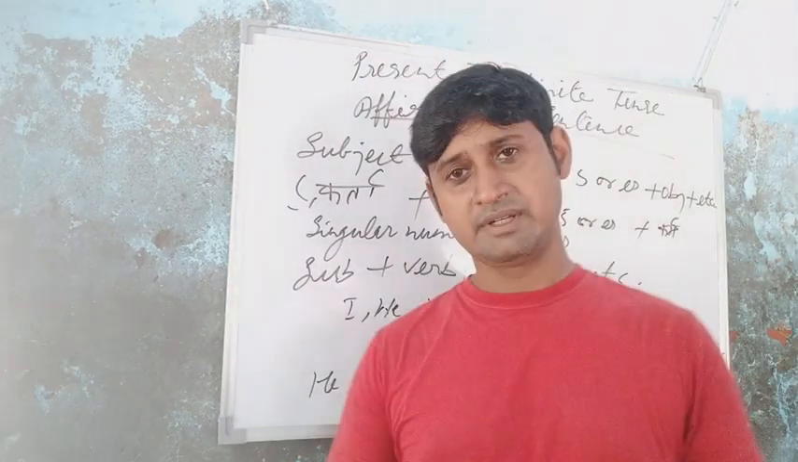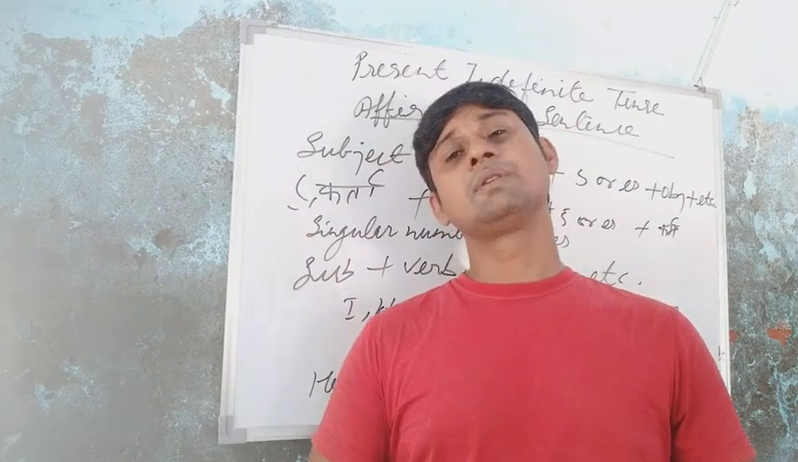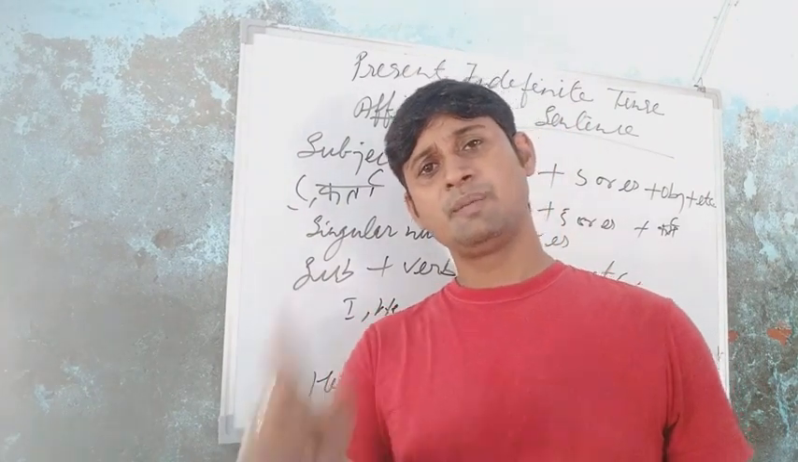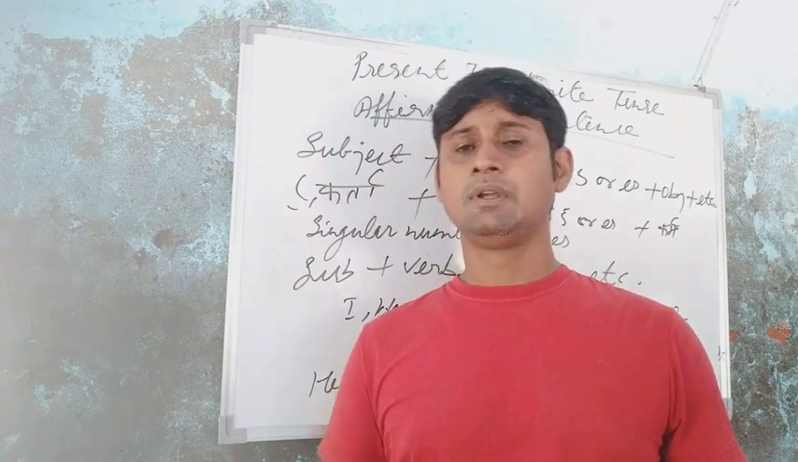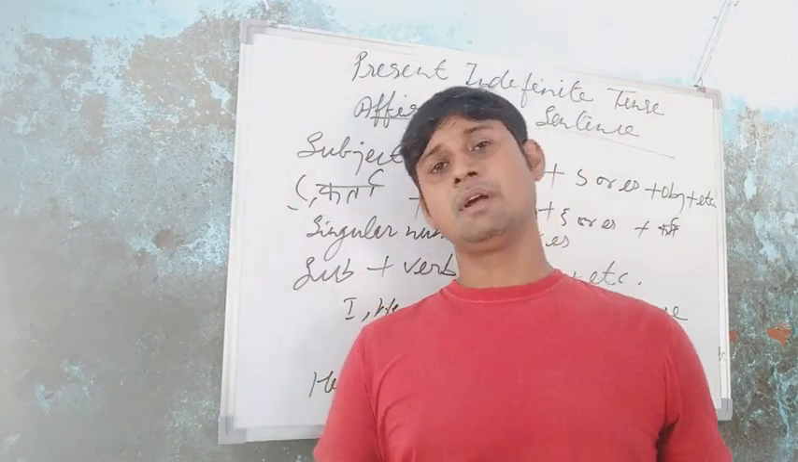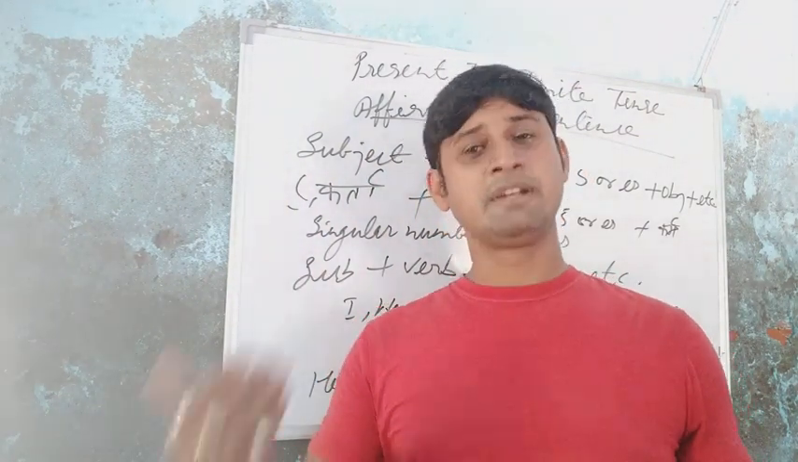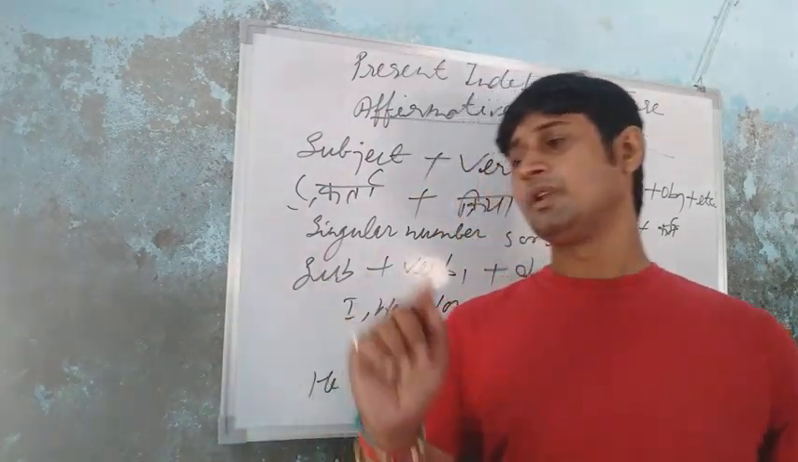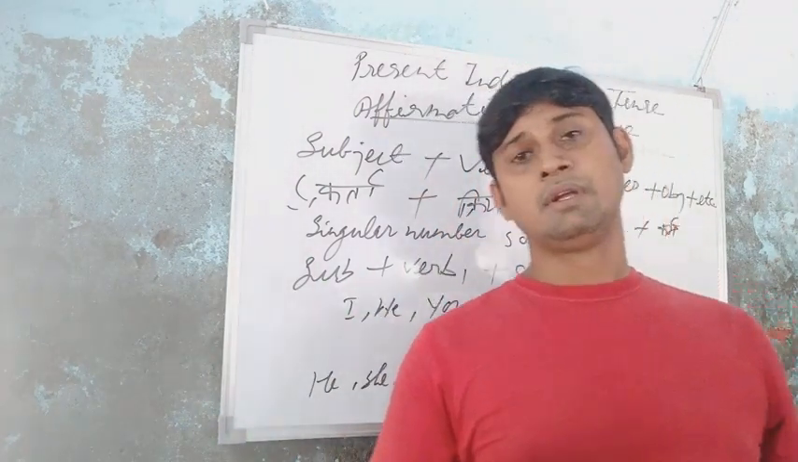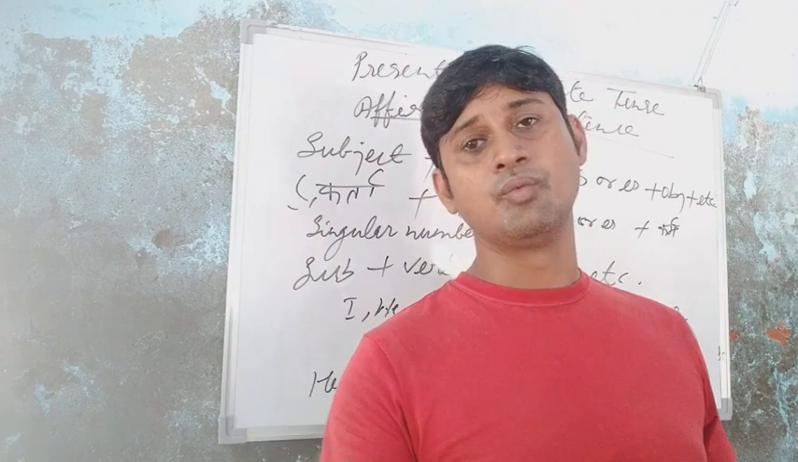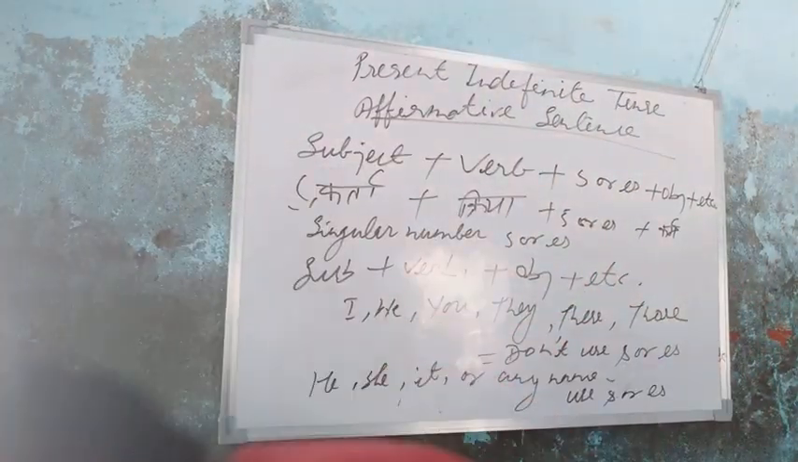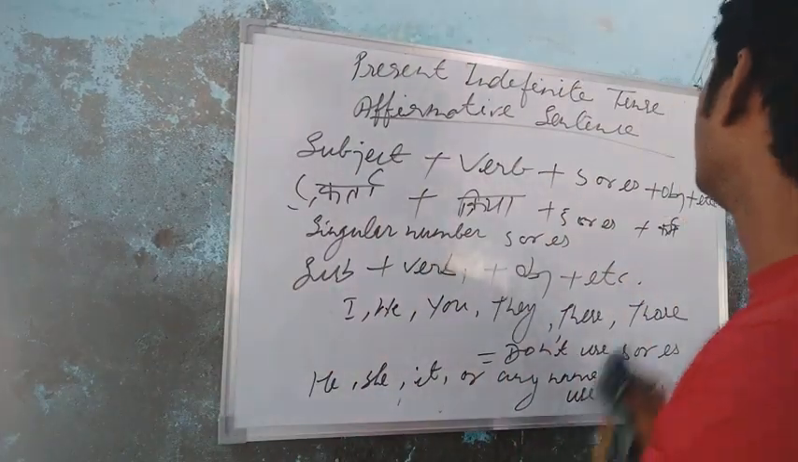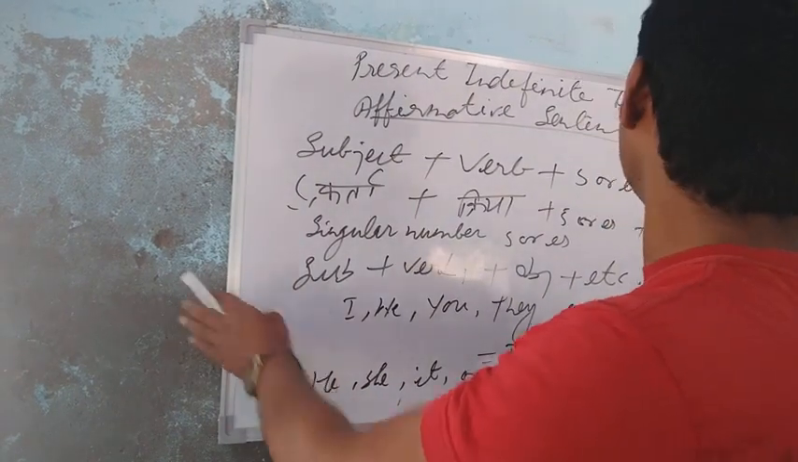Okay, students, is it clear? If the subject is singular number in affirmative sentence of present indefinite tense, you will use s or es. And if the subject is plural number, you will not use s or es with the verb. Okay, students. So now I am going to give the example.